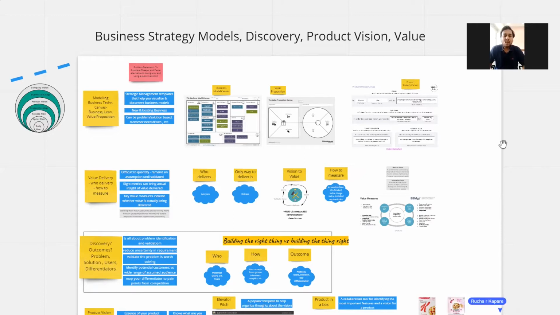Hi, welcome to the third video of Agile Product Journey. In this video, we will look at business strategy models, what's the discovery phase, what is value, and how do we do a product visioning.